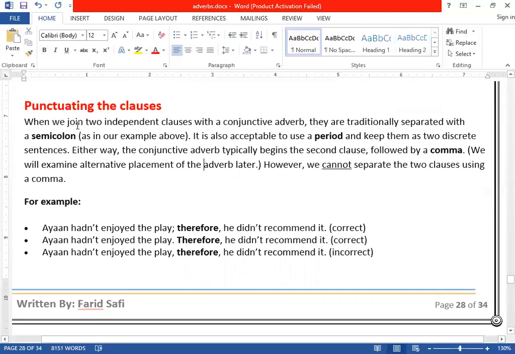When we use two independent clauses with a conjunctive adverb, this adverb is traditionally separated with a semicolon, clear? Semicolon, number one. It is acceptable to use a period and keep them as two discrete sentences. Let's take an example. Can you see here, the first one, Ayan hadn't enjoyed the play. After this main clause, the first main clause, we have put what? We have put here a semicolon. This is called a semicolon, the first thing.